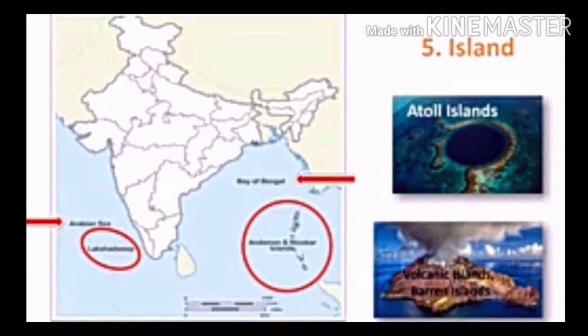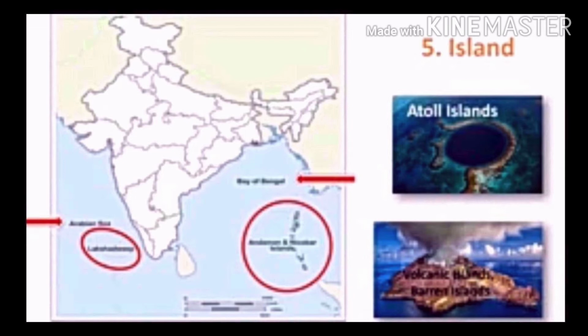Lakshadweep Island is a group of islands in India which is located on the map. Lakshadweep Islands are to the southwest of the mainland of India and they are far away from the western coastline of India. Most of the islands of Lakshadweep are atoll islands. Atoll you can see in the image. Atoll means ring shape.